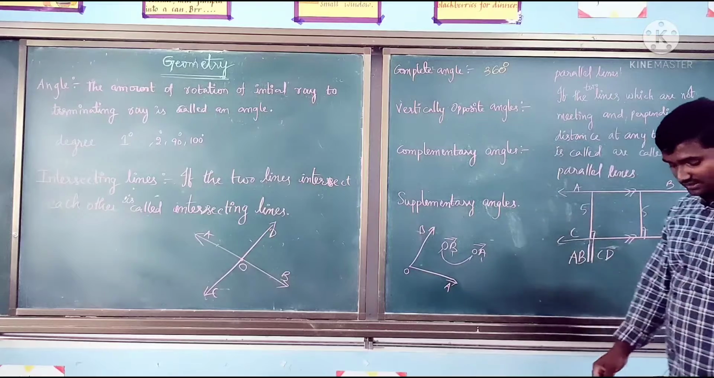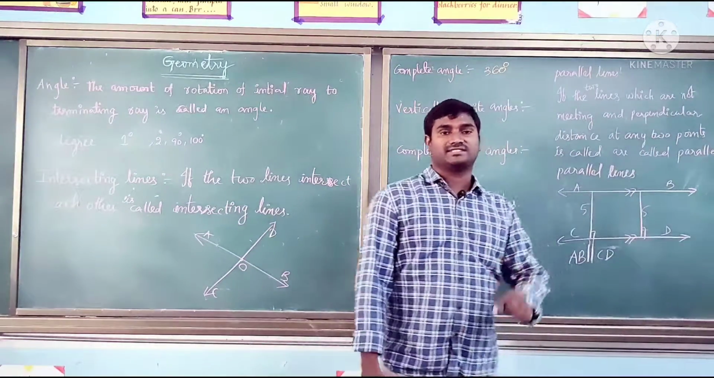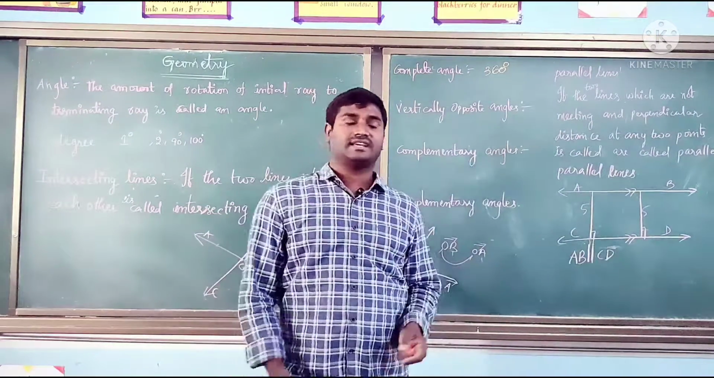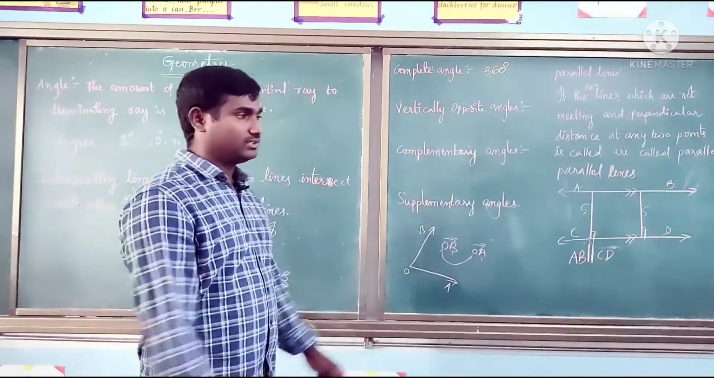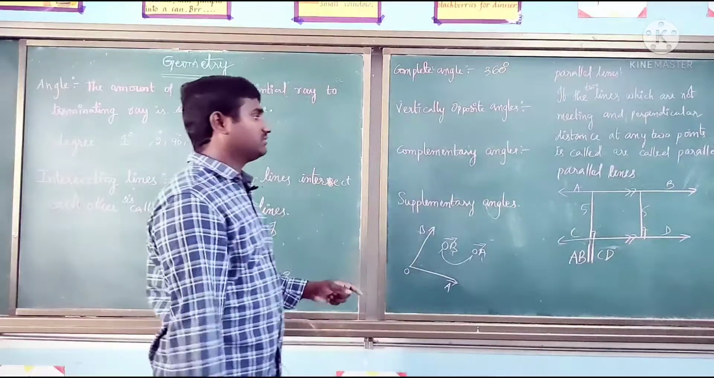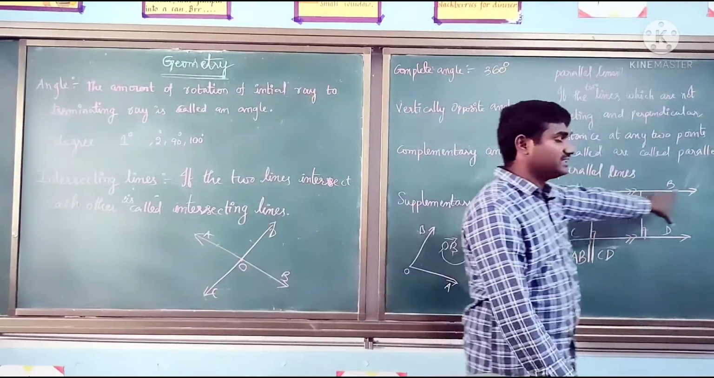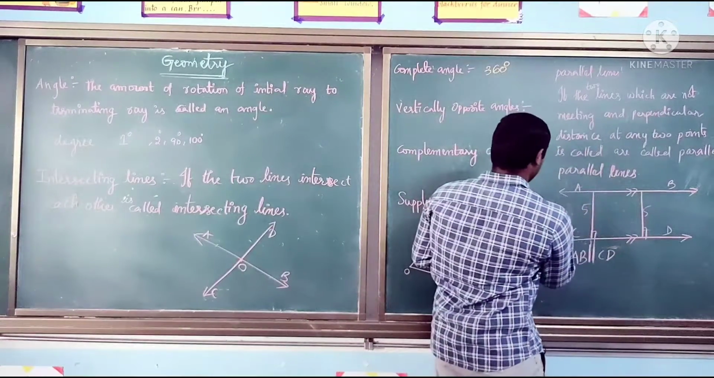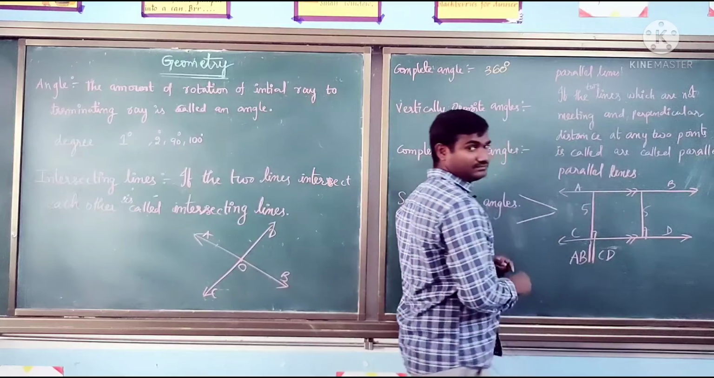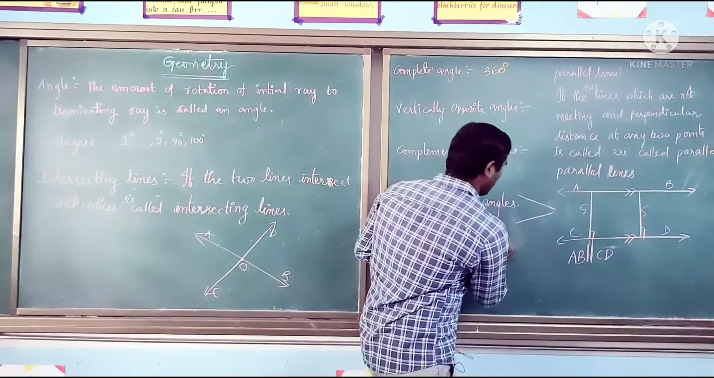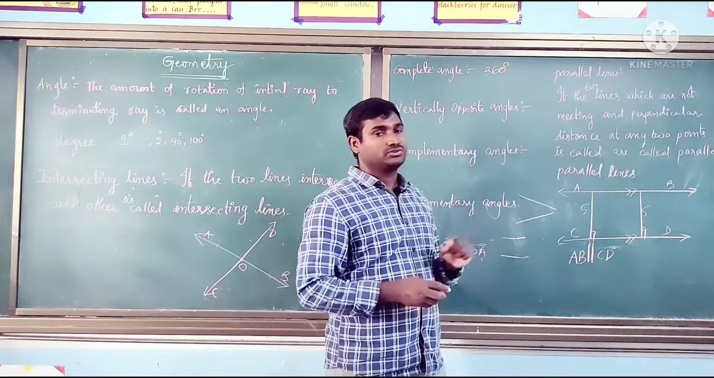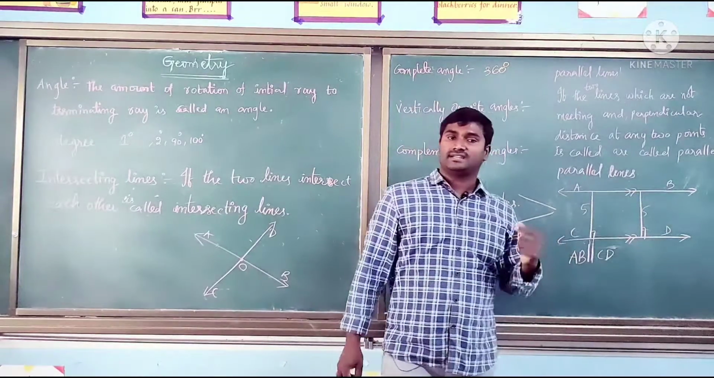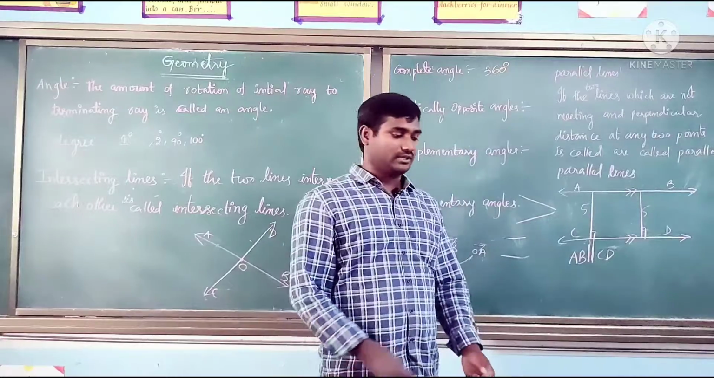We can see a live example in the railway track, which never intersects. The track always goes like this, keeping a fixed distance between the two rails. If they came together like this, it would not work. So you can take the railway track as a live example. Okay, next one.